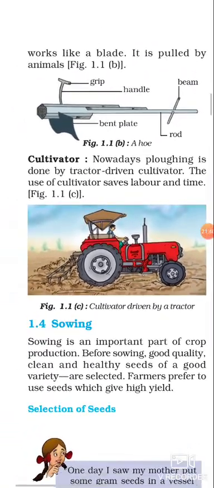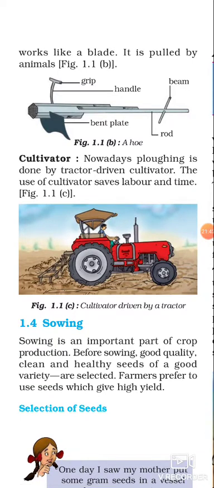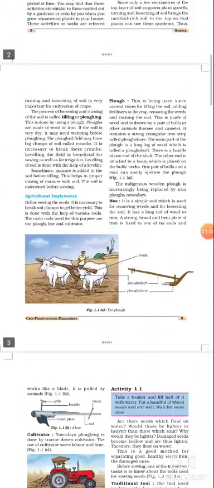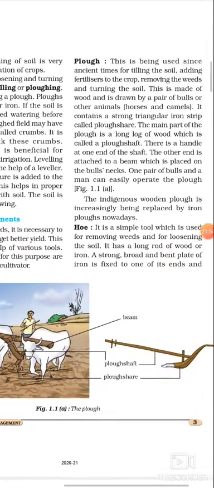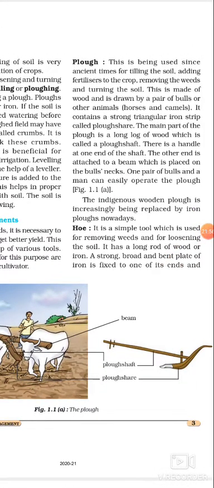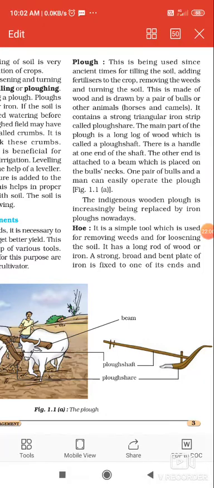Out of all the three ways, this cultivator is the best because it will save the time and it will save the labor. So it is a better one than the plow. In the plow, at the back we need two pairs of bulls. This has been used since ancient times for tilling the soil, adding fertilizers to the crop, removing the weeds and turning the soil.